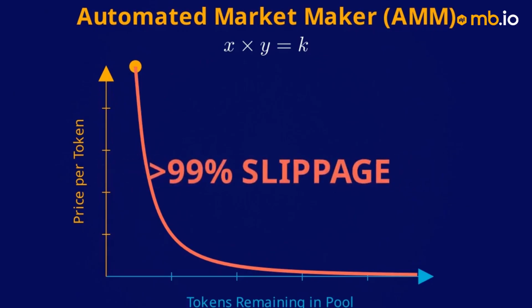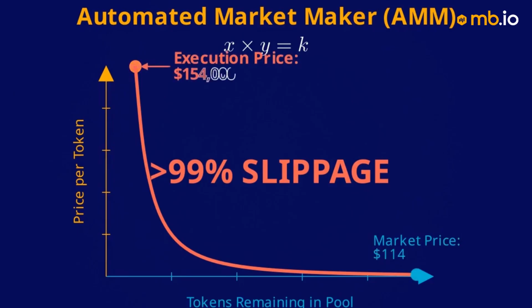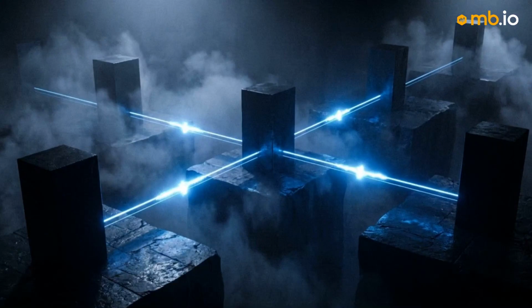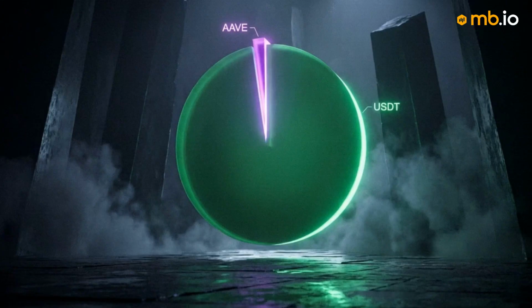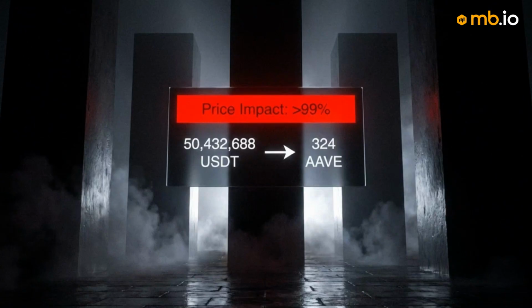The order experienced over 99% slippage. While AAVE was trading at $114 on centralized exchanges, the lack of on-chain liquidity drove the user's average cost per token to $154,000. The routing protocol, CowSwap, performed exactly as programmed. It searched for the best available price across the blockchain, but the liquidity required to fulfill the order safely did not exist. In a closed, decentralized system, catastrophic price impact is not a glitch. It is the predictable outcome of overwhelming a shallow pool with a massive volume of capital.